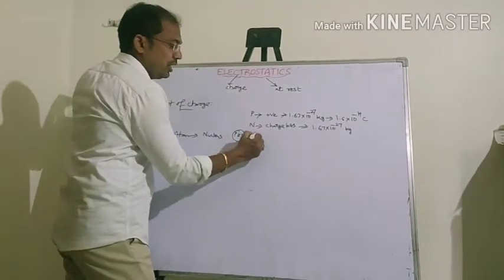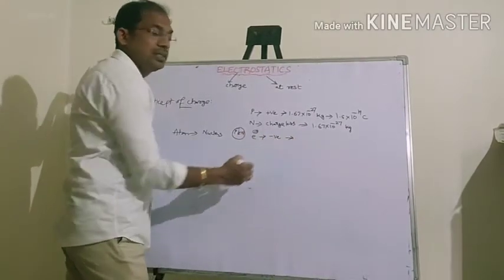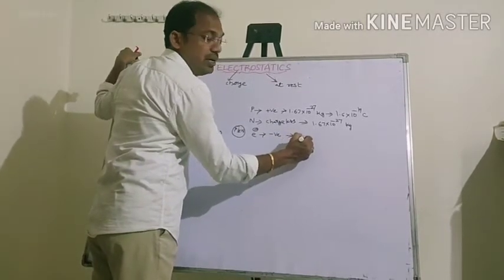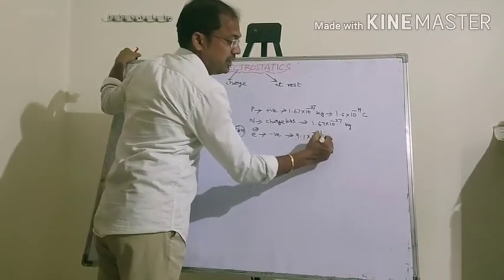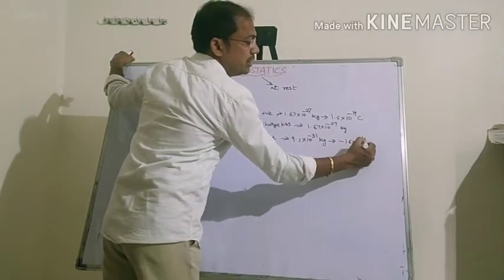The electron is negative in nature; its mass is 9.1 into 10 to the power minus 31 kg, and its charge is minus 1.6 into 10 to the power minus 19 coulomb.